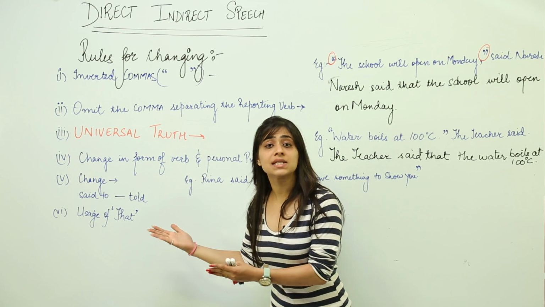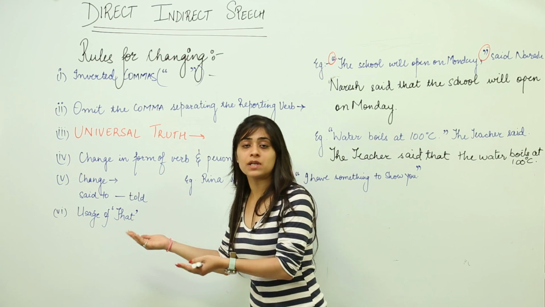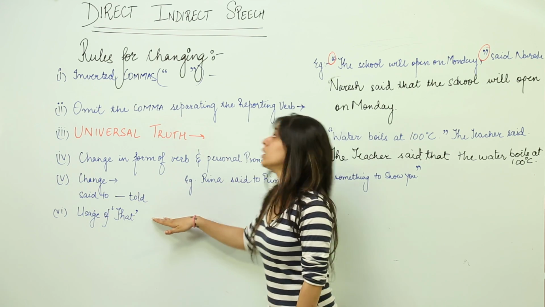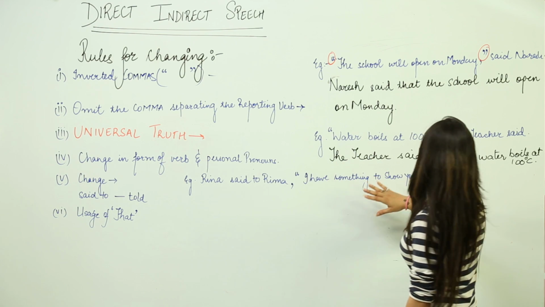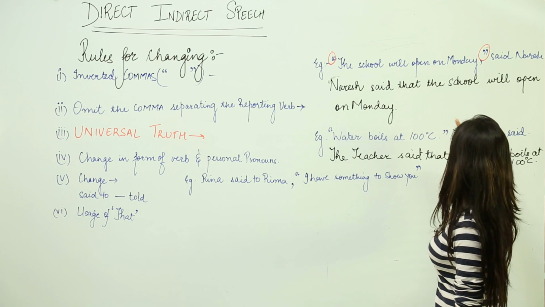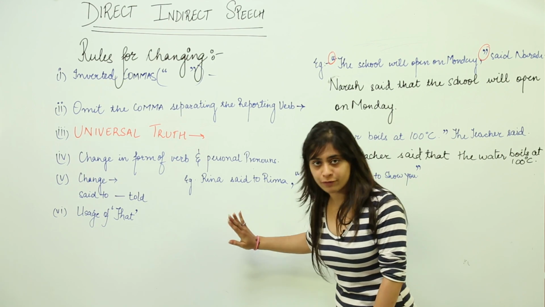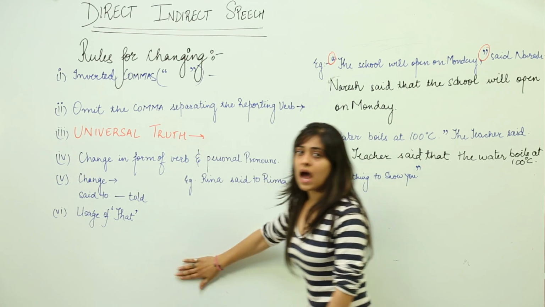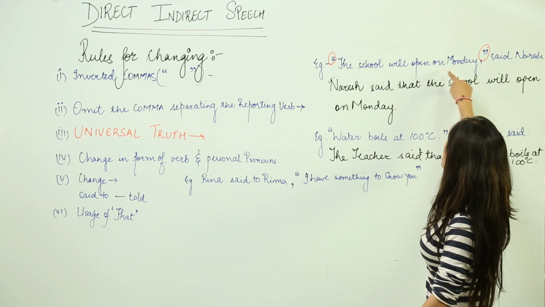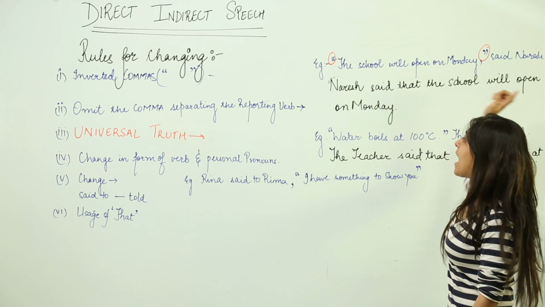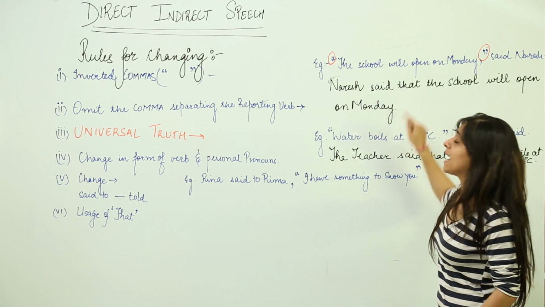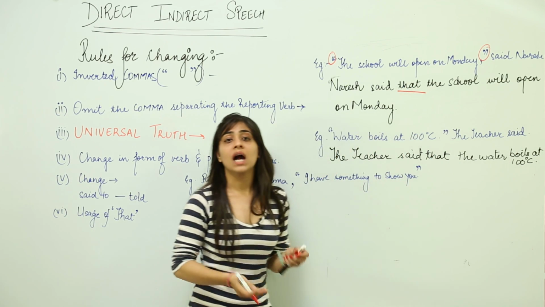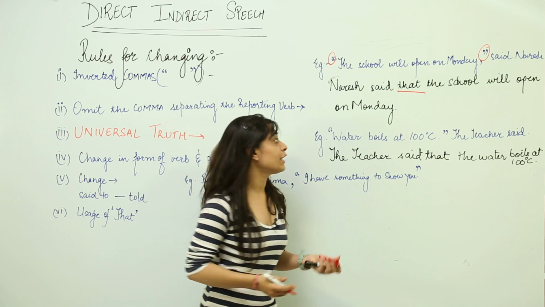Now there are certain words that need to be changed from direct speech to indirect speech. For example, said to becomes told. This we can see in an example. And the usage of that is added. Here, the school will open on Monday, said Naresh. We have added a word: Naresh said that. This is part of the rule for converting direct speech into indirect form.